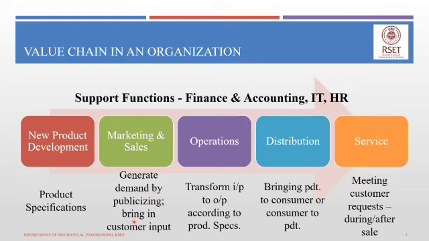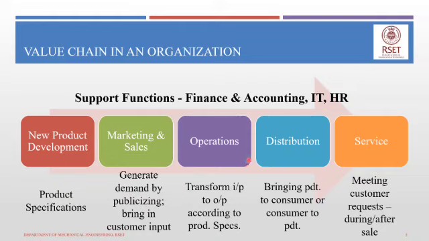At the same time, they also help in bringing in customer input with regards to their requirements. That's the second function that's part of the value chain.